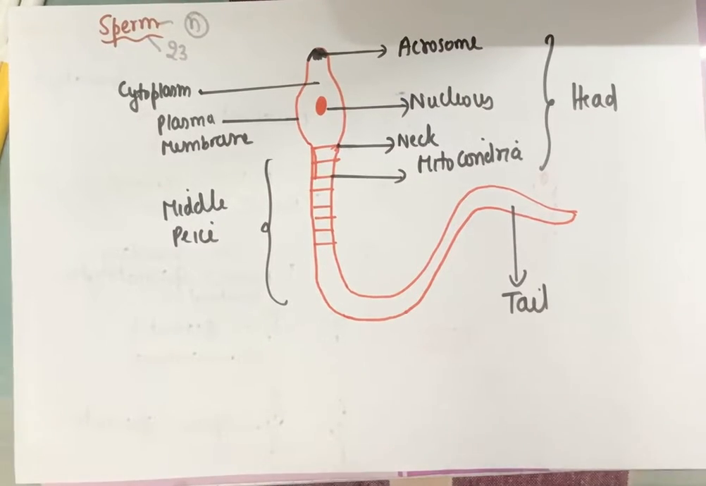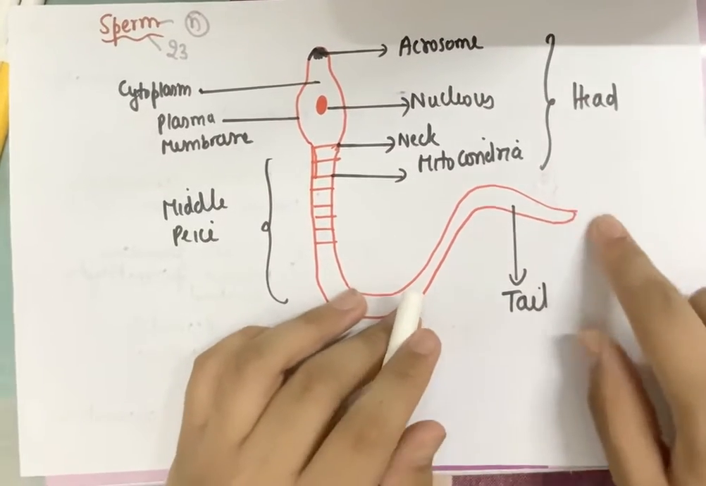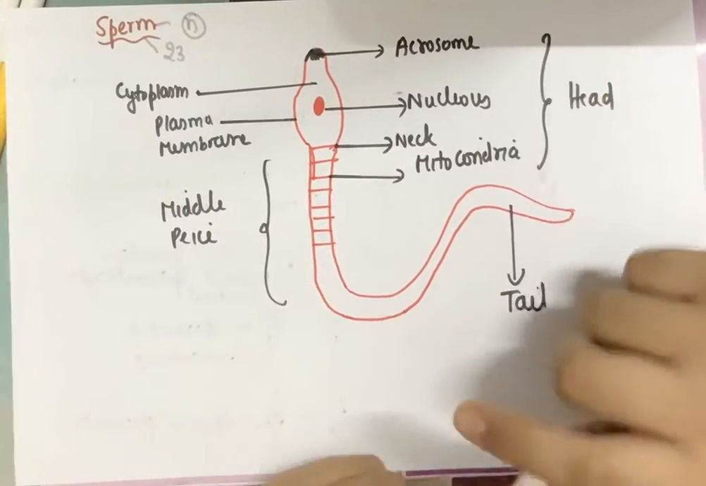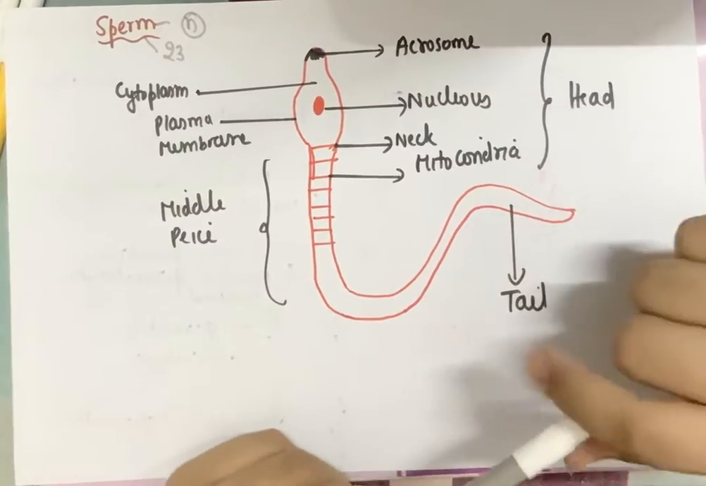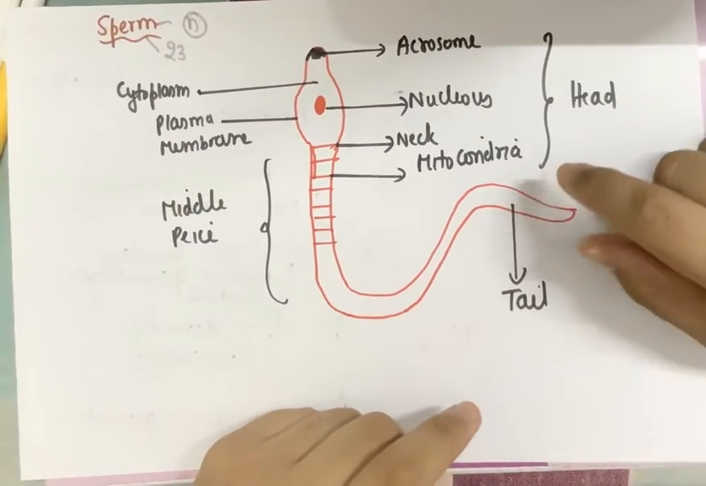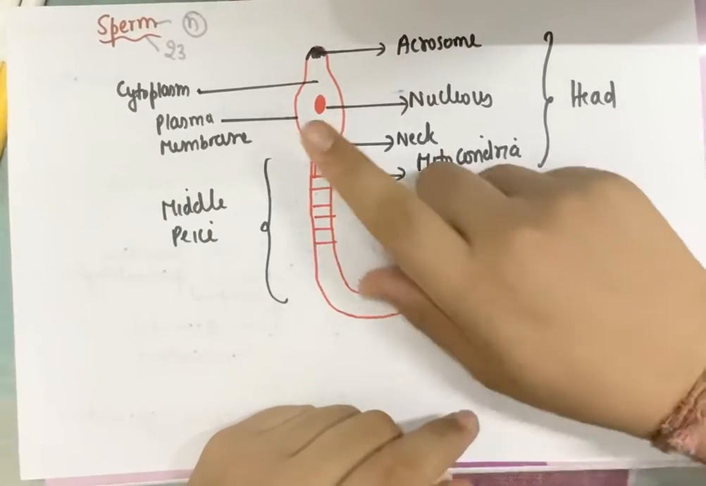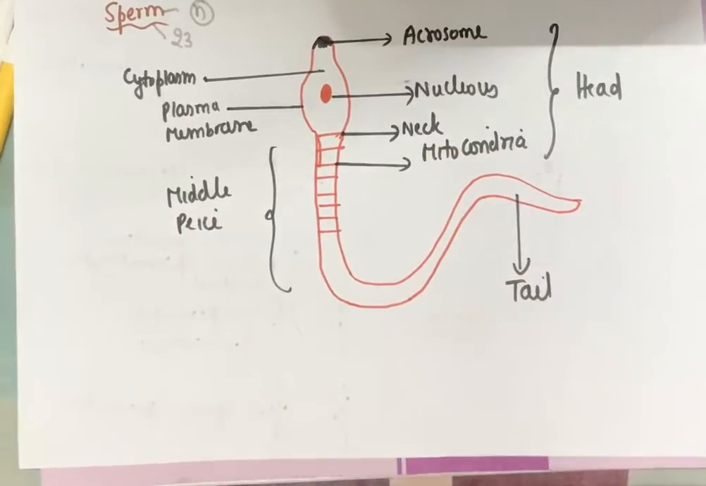Now talking about the structure of the sperm, the body of the sperm is divided into three parts: the head, the middle piece, and the tail. Now coming to the first part, the head. The head of the sperm has the nucleus, which is the governing body. Now sperm is a single cell, so it will have the nucleus, which is the governing body of the cell.